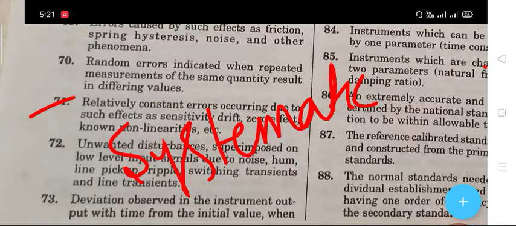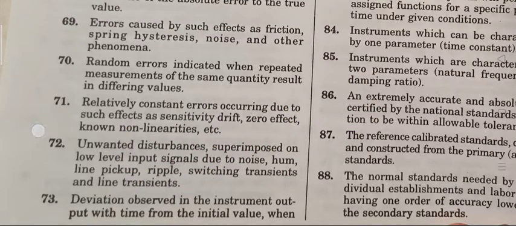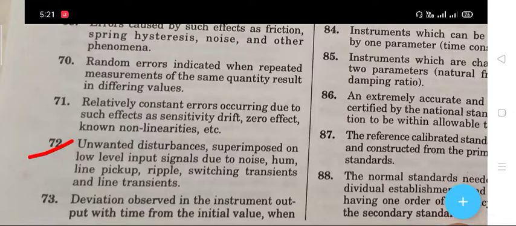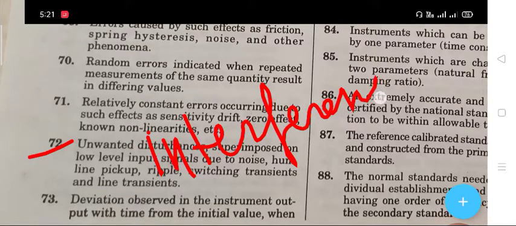The next question 72 is that unwanted disturbance superimposed on low level input signals due to noise, hum, line pickup, ripple, switching transients, and line transients. The right answer is interference error.